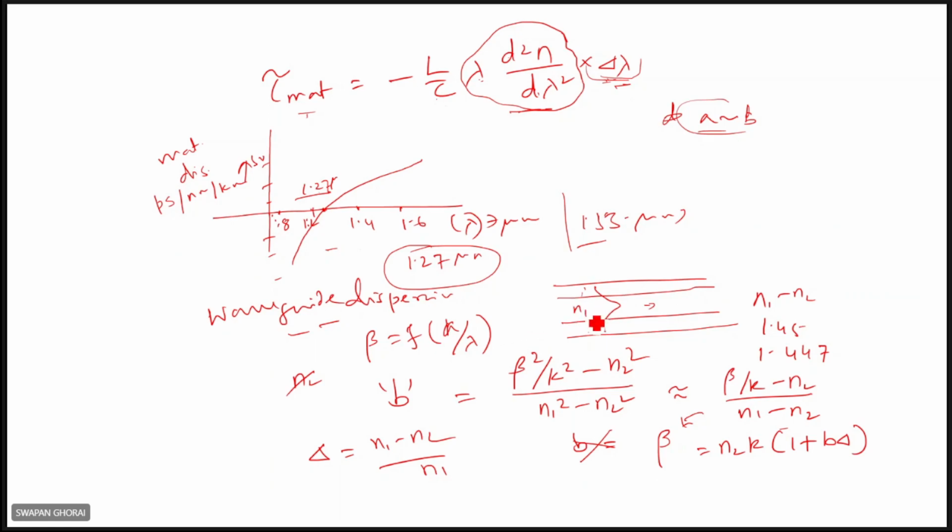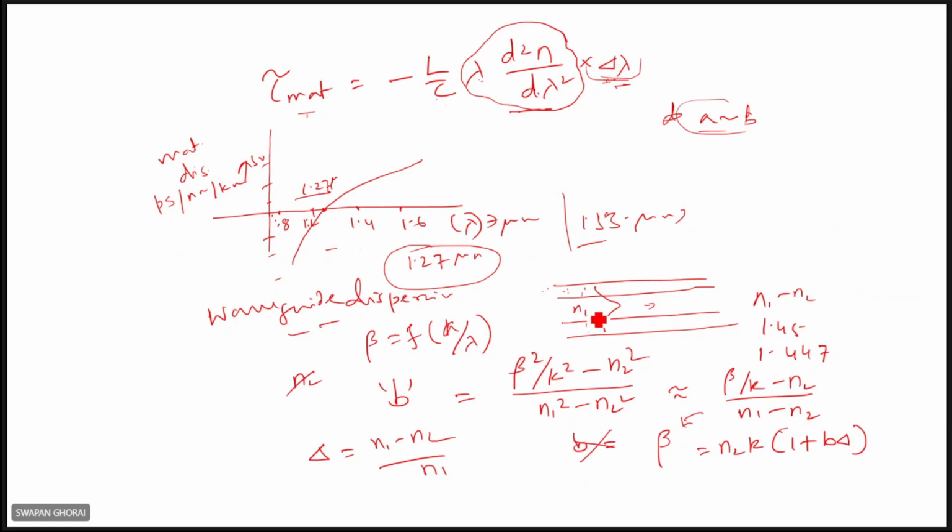Because all media are not ideal, some variation will always be there. But if you assume the cladding refractive index is independent of lambda, and all the expressions are expressed in terms of N2, not N1, then you can calculate the waveguide dispersion alone. Otherwise, the material dispersion effect will always be there. The material dispersion effect can be neglected if you consider n independent of lambda.